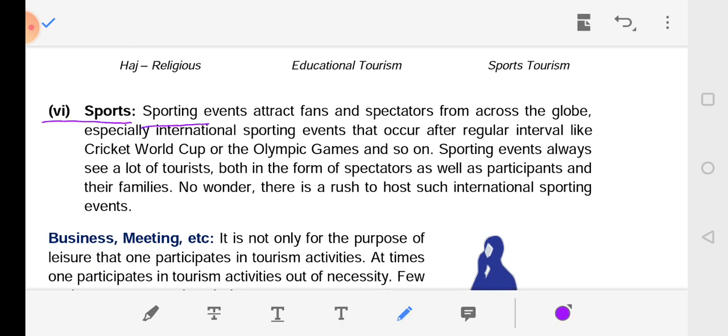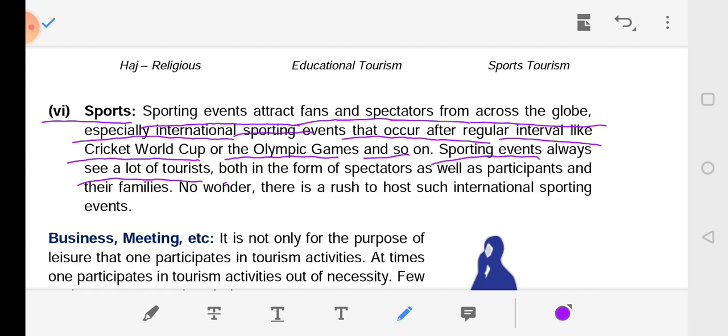Sports. Sporting events attract fans and spectators from across the globe, especially international sporting events that occur after regular intervals, like the Cricket World Cup or the Olympic Games and so on. Sporting events always see a lot of tourists, both in the form of spectators as well as participants and their families. No wonder there is a rush to host such international sporting events.